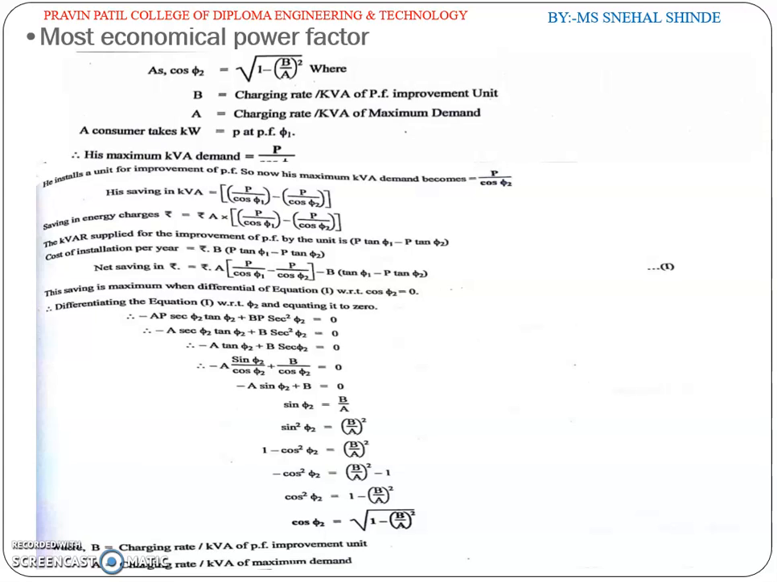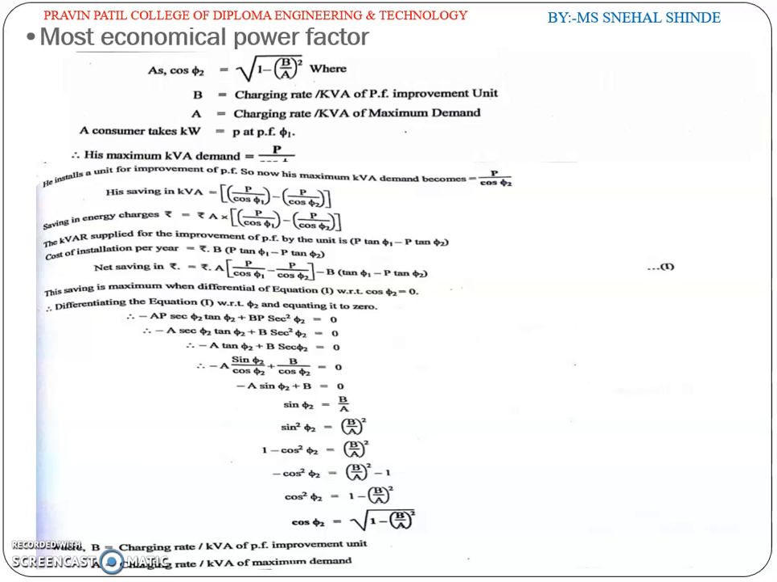square. Where B is the charging rate per kilovolt ampere of power factor improvement unit, A equals the charging rate per kilovolt ampere of the maximum demand.